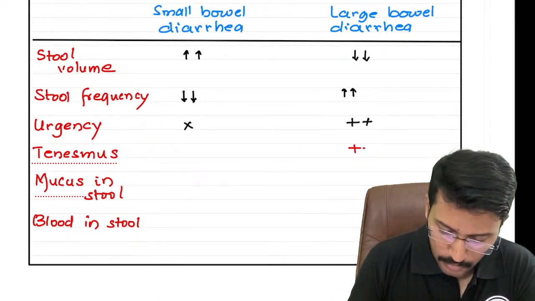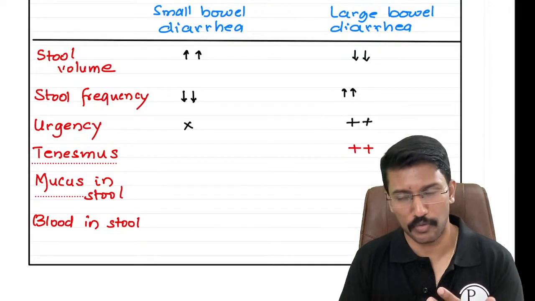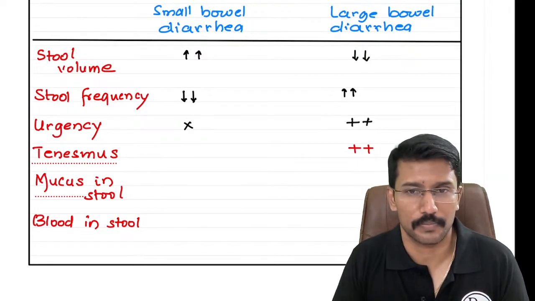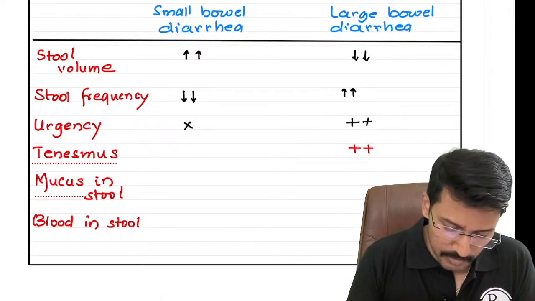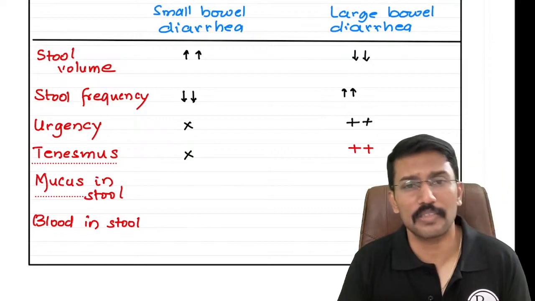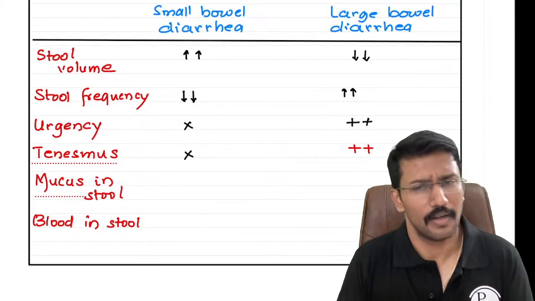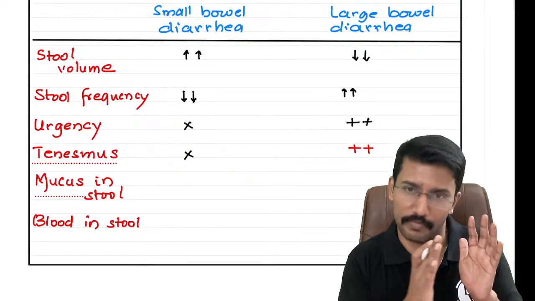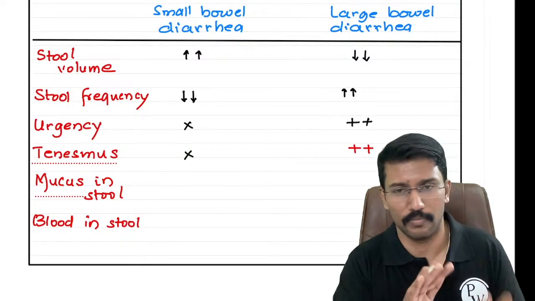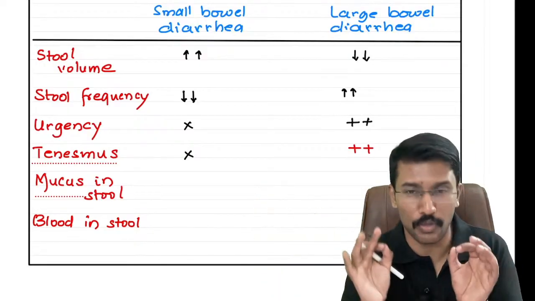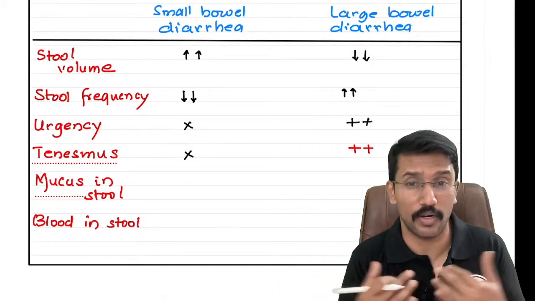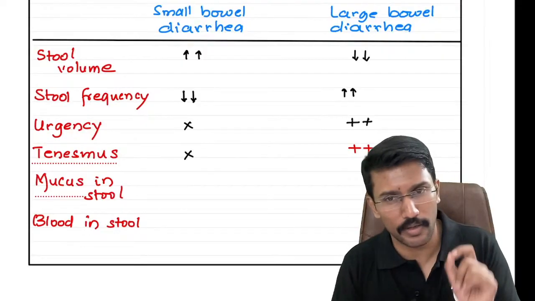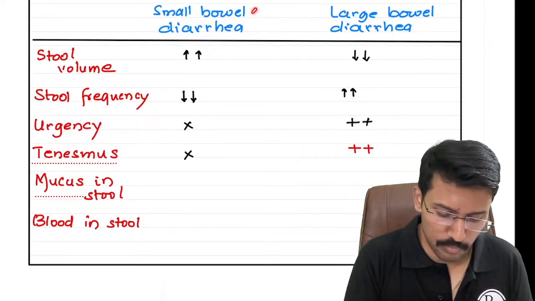So whenever you have a colonic pathology or large bowel pathology, you can have tenesmus. Okay. On the other hand, tenesmus is unlikely to be encountered when you have a small bowel diarrhea. A classical example I can give you is when E. coli causes diarrhea, it predominantly affects your small intestine. I'm not going into chronic, to give you an example, because we will be able to relate to it, acute. E. coli, if it causes diarrhea, it causes small bowel diarrhea.